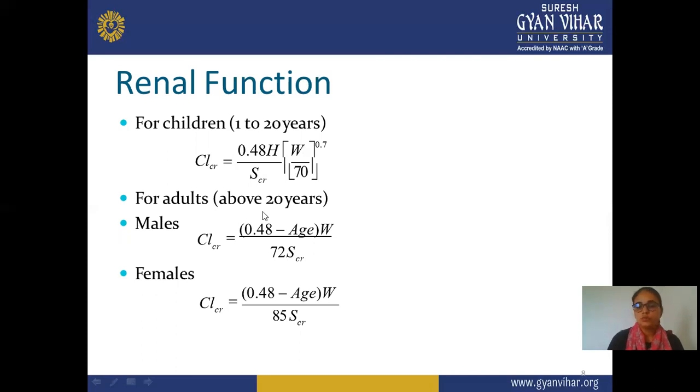For adults above 20 years, meaning the age group of more than 20, for males the formula is clearance equals 0.48 minus H, bracket close, into W divided by 72 SCR. And in case of a female, clearance equals 0.48 minus H into W divided by 85 S clearance. So this is the formula for females.